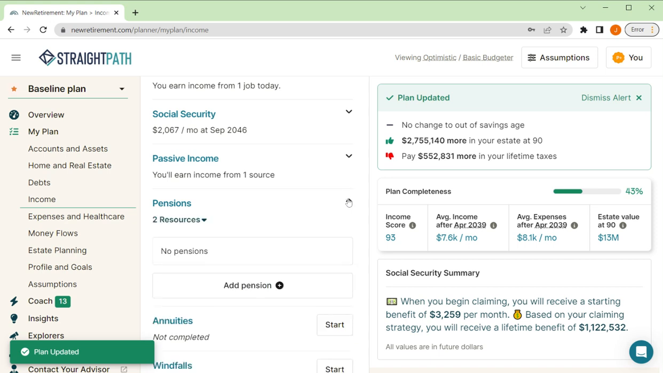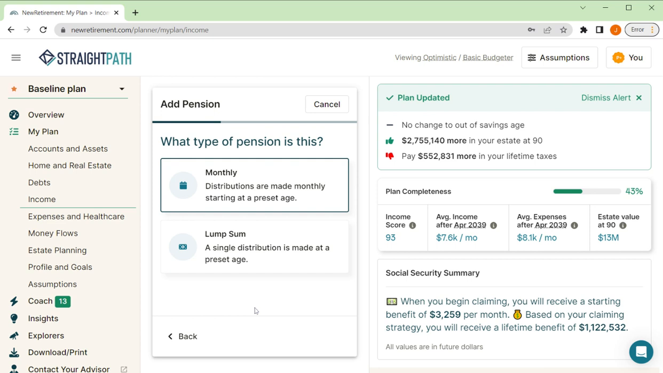Pensions, I'm not going to have a pension, so we can leave that out for me. But if you have one, if you're lucky enough to do that, you can do it both ways. You can do a monthly or you can do a lump sum. This is actually a pretty good tool to use. If you have the choice of these two, you can model that and see if it would be better for you to take the monthly amount or the lump sum amount. Great tool for that.